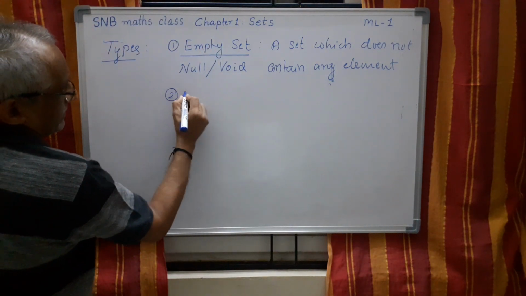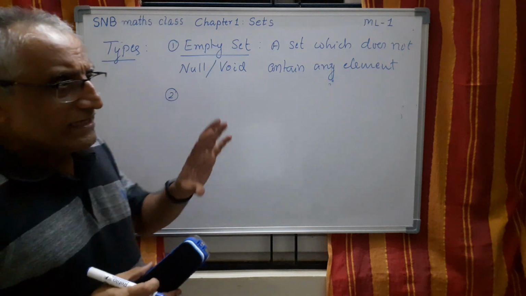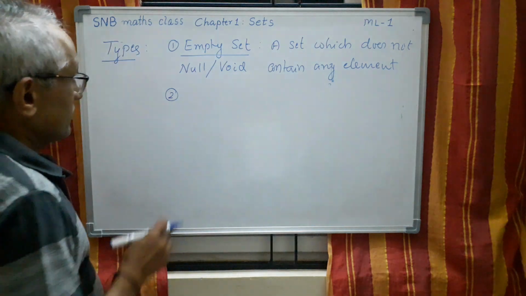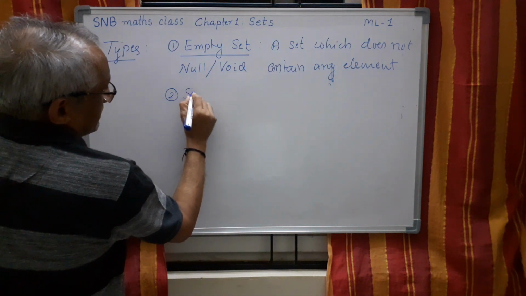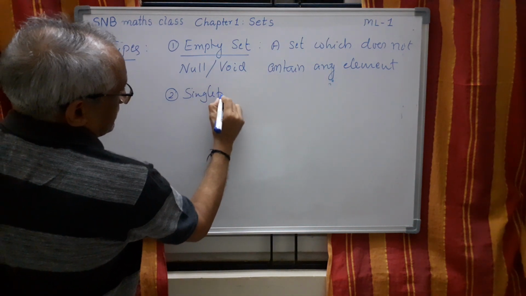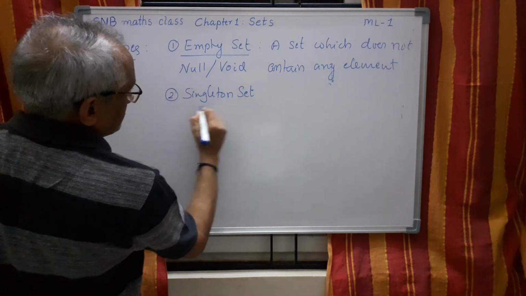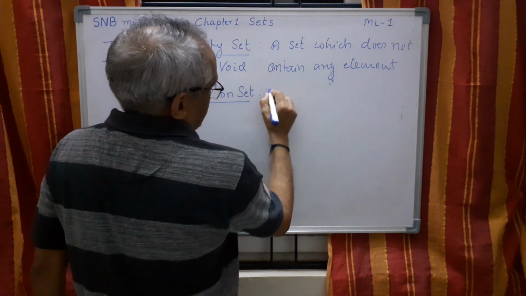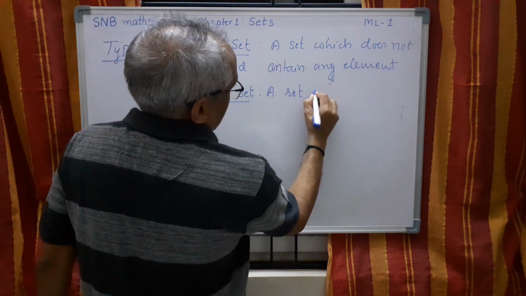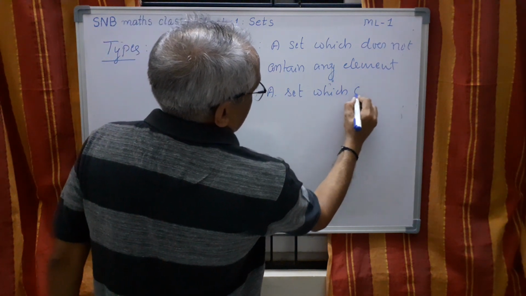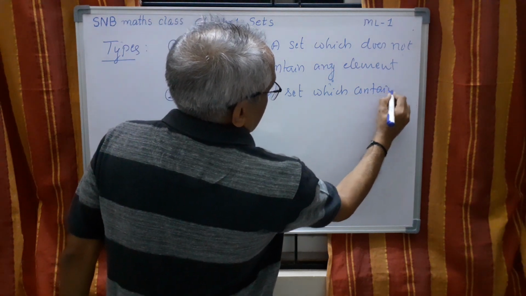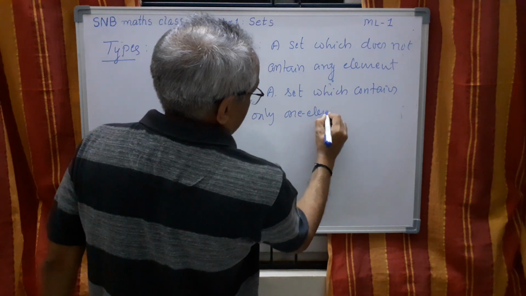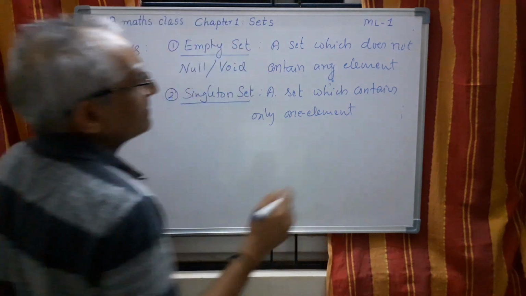Today I will take only a few types. In the next class I will continue with the different types of sets. The second one is called singleton set. This is the second type. So this means a set which contains only one element. This is called singleton set.